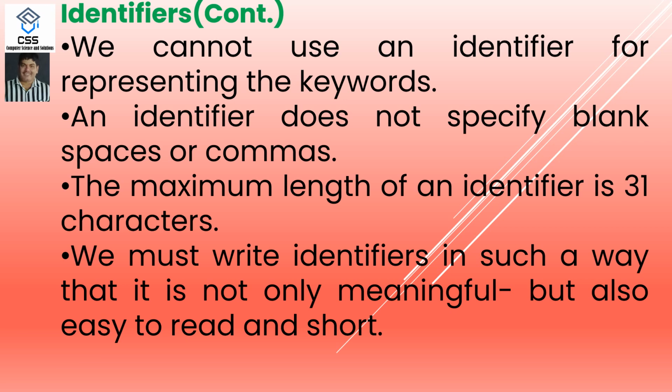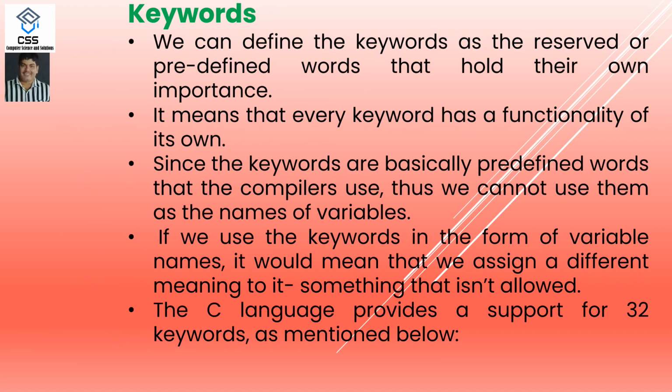We must write the identifier in such a way that it is not only meaningful, but also easy to read and search. If you declare the variable name for the roll as R, it is better to write roll. If you write roll number of the student, it is okay, but don't waste time. It should be short as well as meaningful.